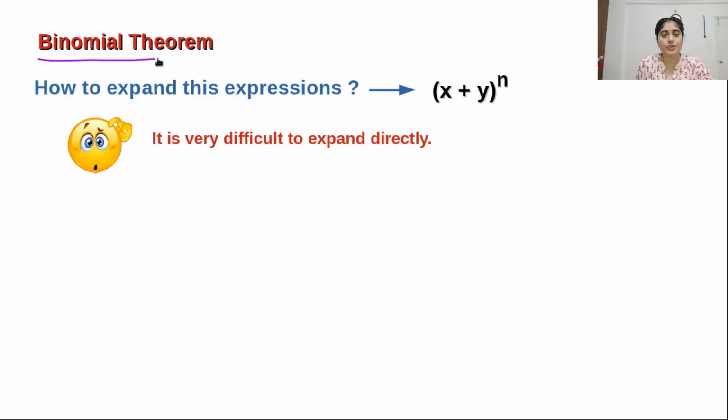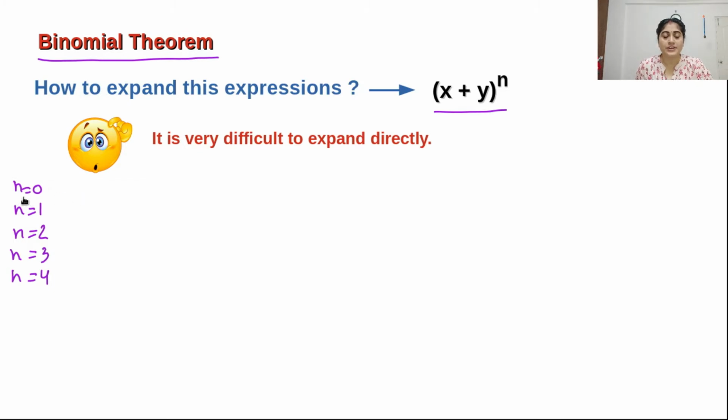Okay, now let's start. Binomial theorem, what does it say? It says if you are having an expression of this form, how can we expand it? Up to some limit we can expand it directly, but after that how can we expand it? So let's see for n equals 0, n equals 1, n equals 2, n equals 3 or n equals 4, how can we expand it directly or by using Pascal's triangle? I will tell you what the Pascal triangle is.